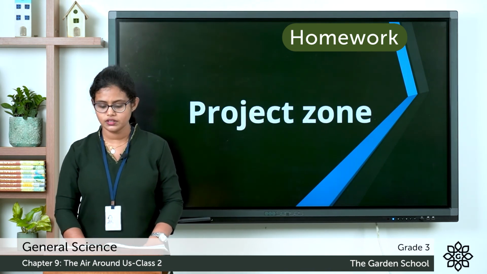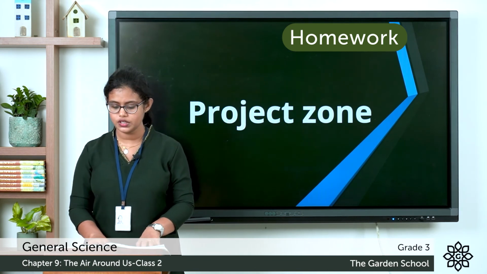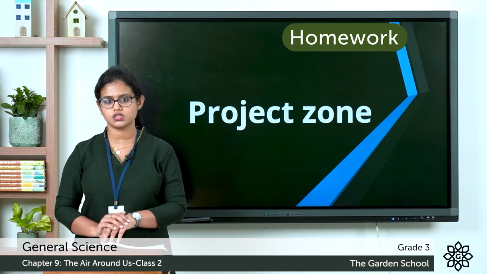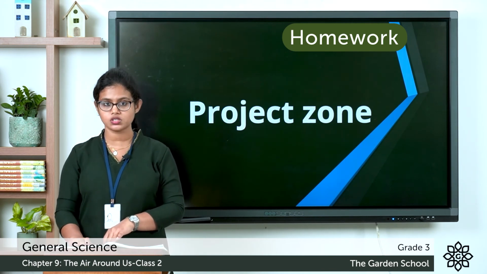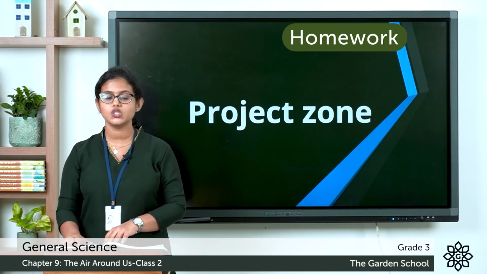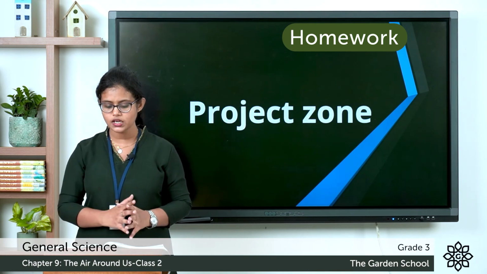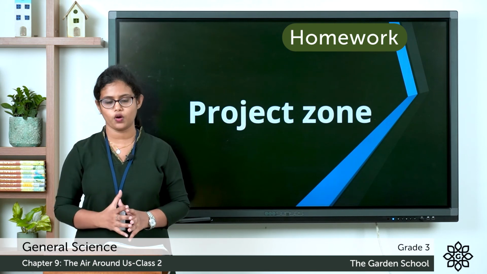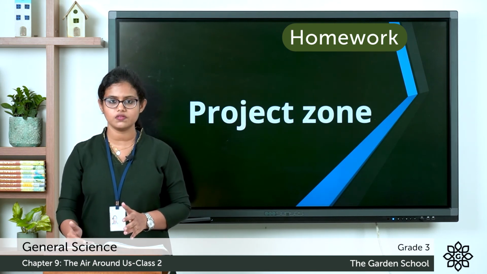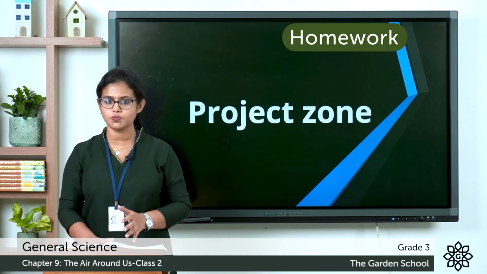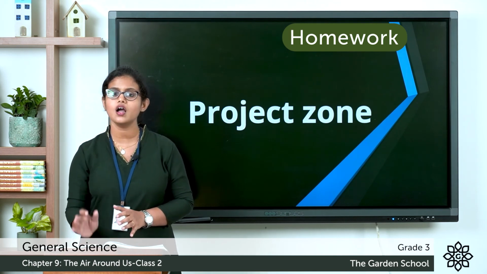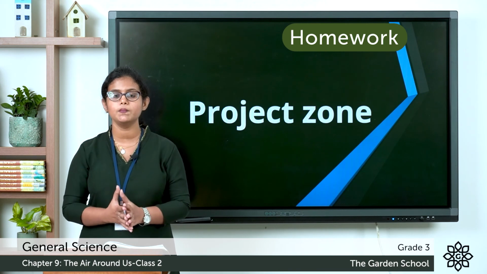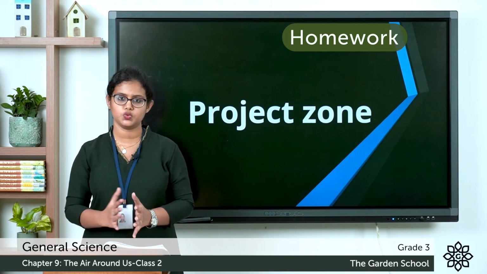The next one is the project zone. What you have to do here is make a poster. You have to make a poster urging people to help reduce air pollution. For that, you need to include the following points. 5 points are given and you need to include these points and make a beautiful poster urging people to reduce air pollution.